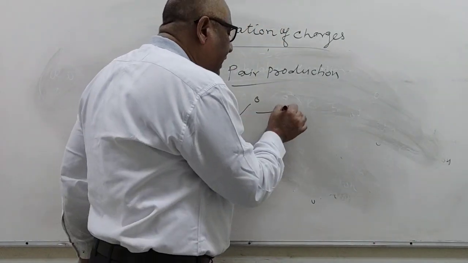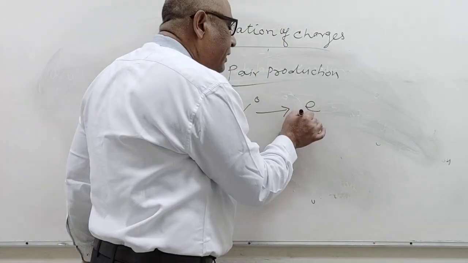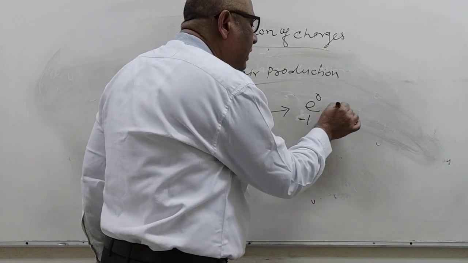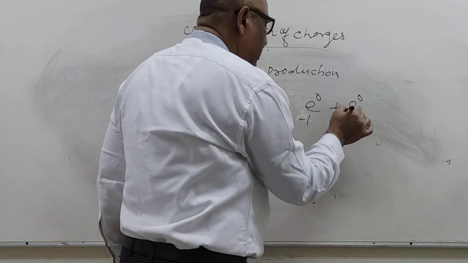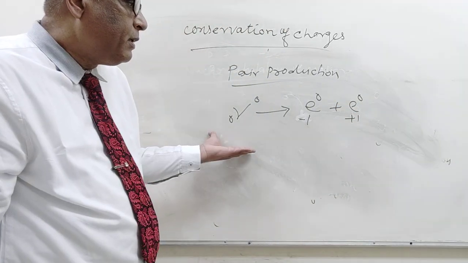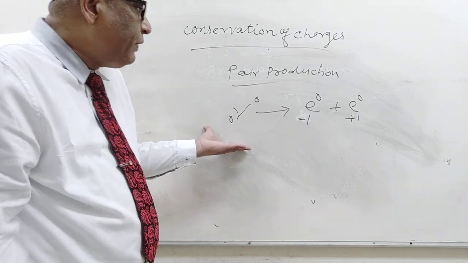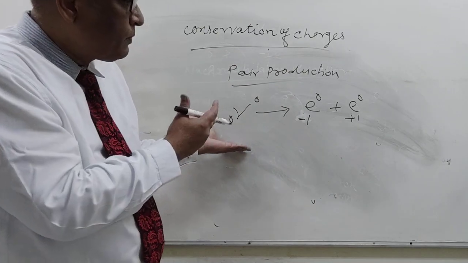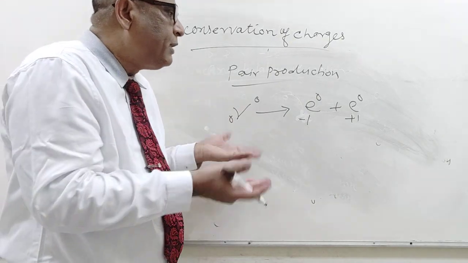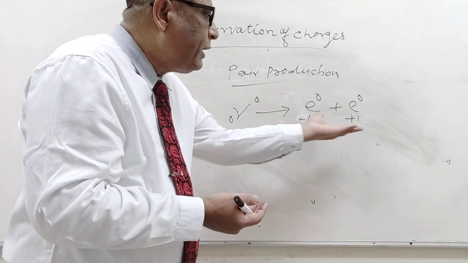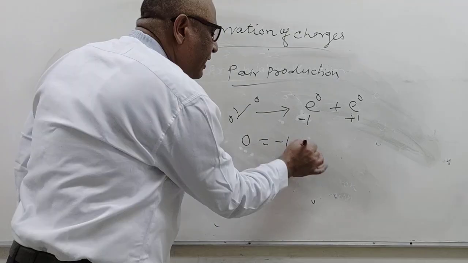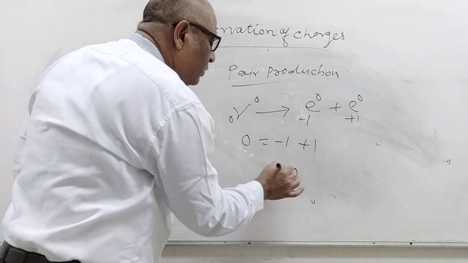Then it splits into two things: an electron and a positron. So what we see here is that a neutral particle, a photon, when passing through a strong electric field, is materialized into an electron and a positron. Here again charge is 0 equal to minus 1 charge and plus 1 charge, 0 equals 0, and charge is conserved.